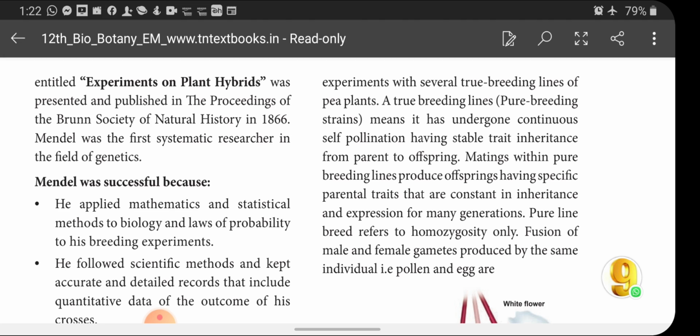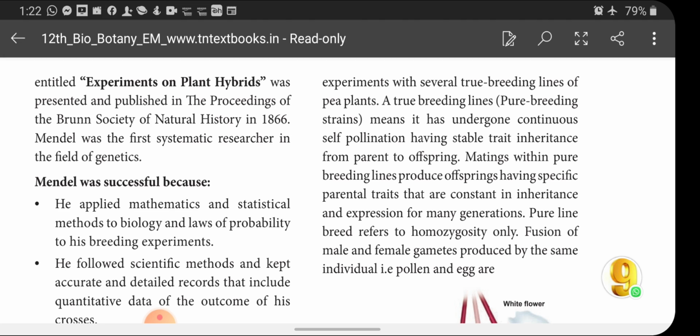So we cannot find any difference or any variation in the offspring produced by the cross of pure breeding. Pure breeding always produces young ones with the same character. Why? Because the pure breeding will not mix with any other different varieties of plants, because of self pollination. You know what is meant by self pollination.